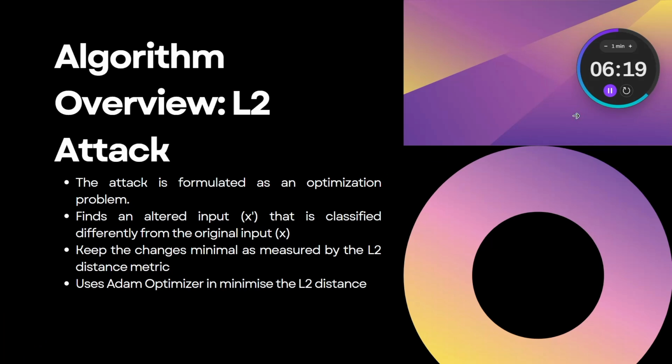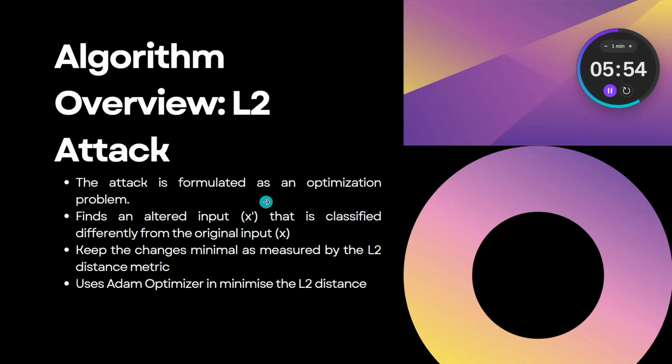Okay, so moving on to our actual implementation. As Moaz mentioned, we had implemented the L2 attack for the research paper. To give an overview of the L2 attack, it is an optimization problem. We have a loss function, and we have to optimize a formula, which I will discuss later.